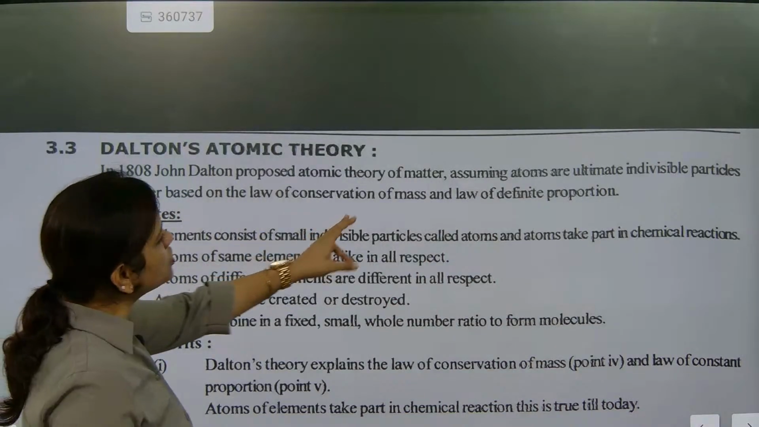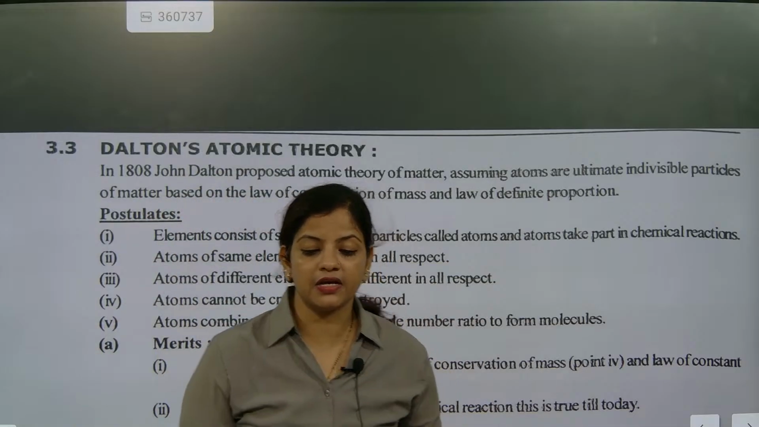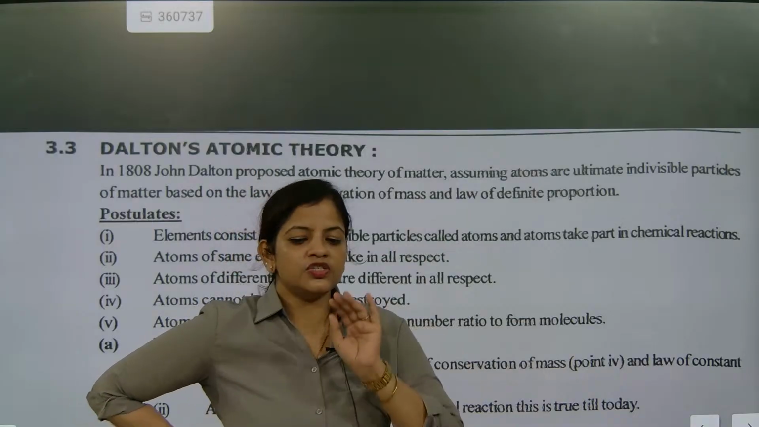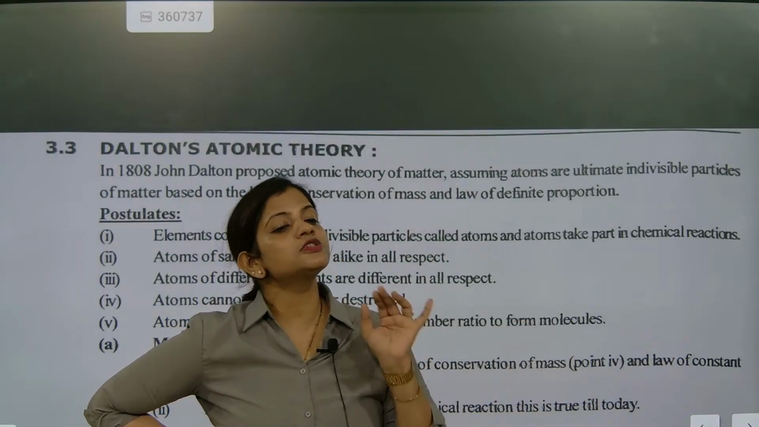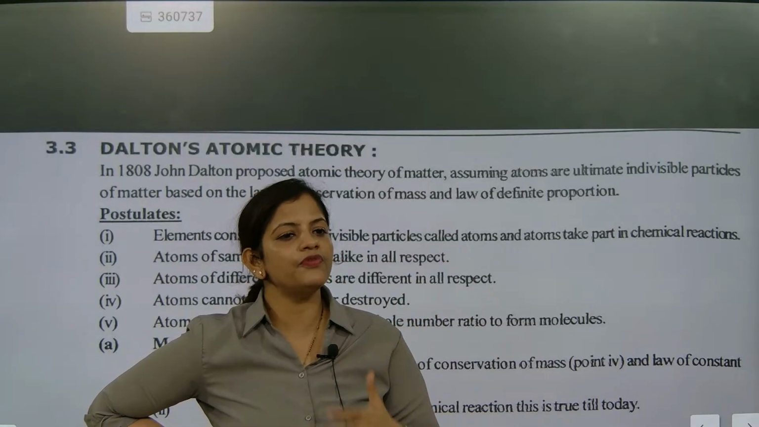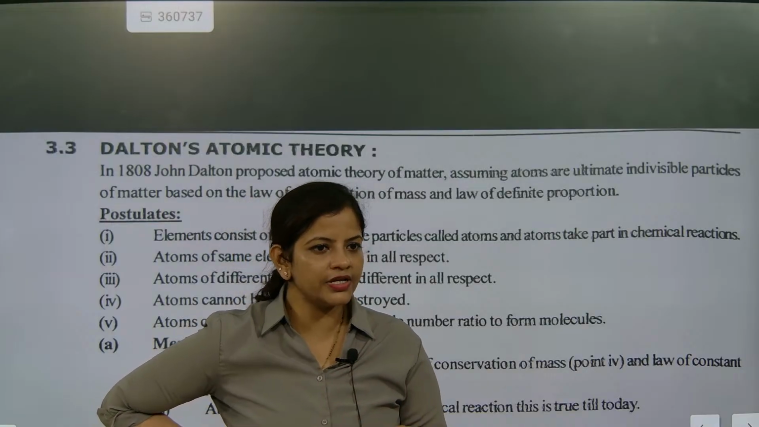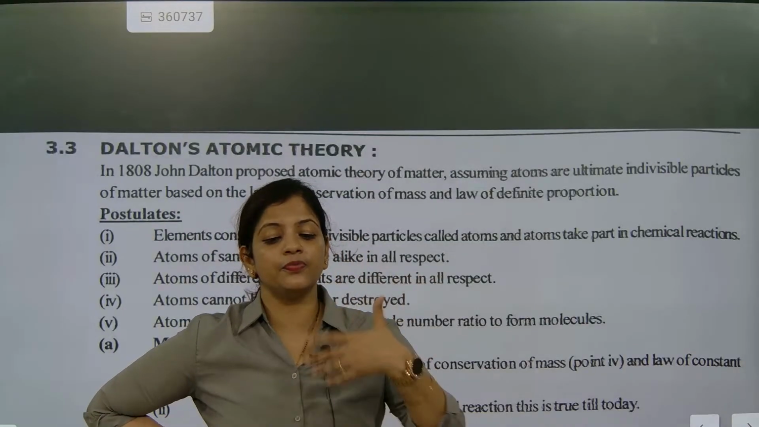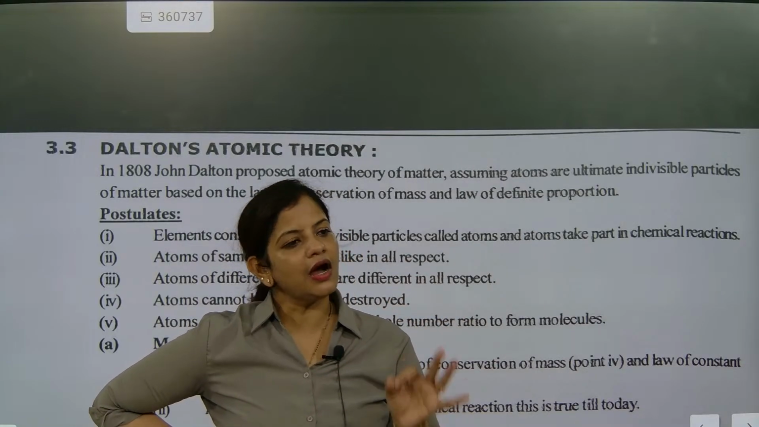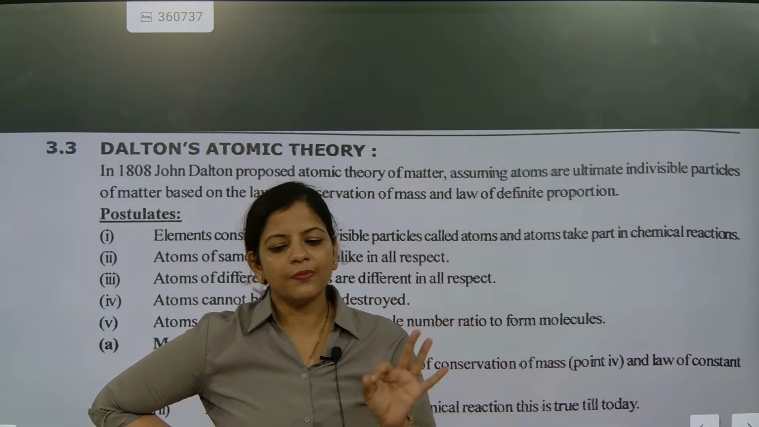So John Dalton proposed atomic theory of matter assuming atoms as ultimate indivisible particles. When he was proposing this theory, he said that the atom cannot be further broken down. His first concept was that the atom is the smallest particle. So the particle is exactly the atom. It cannot be further broken down. That was the concept John Dalton had. I hope you have understood, Kanish, Sam. If it is not going to be further broken down, it is the smallest particle. If I can't break a small sand particle, it is the smallest particle. Understood?